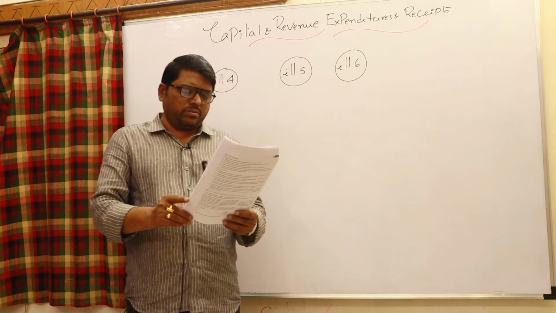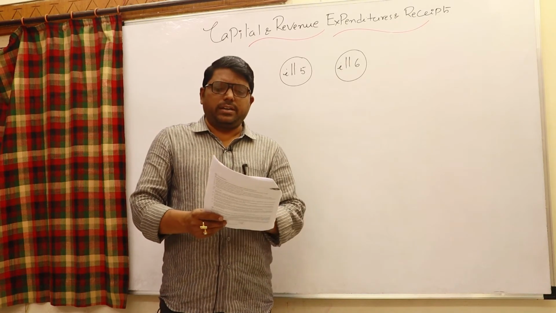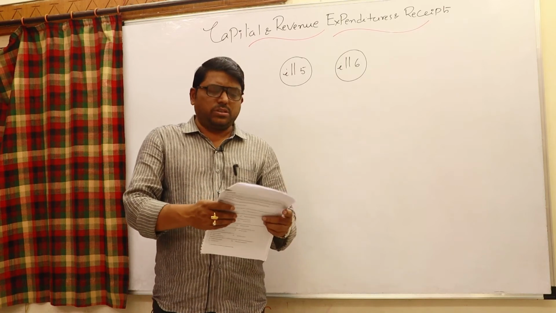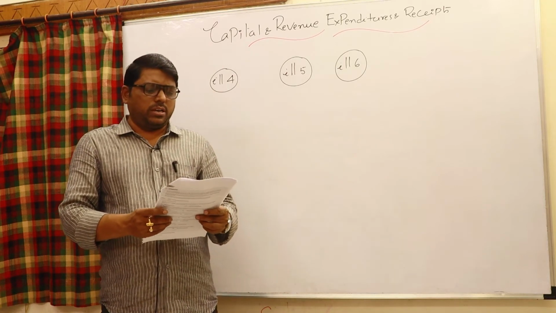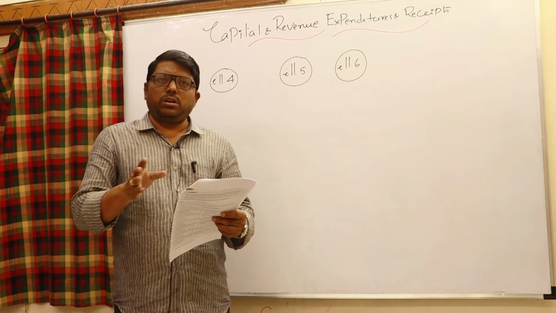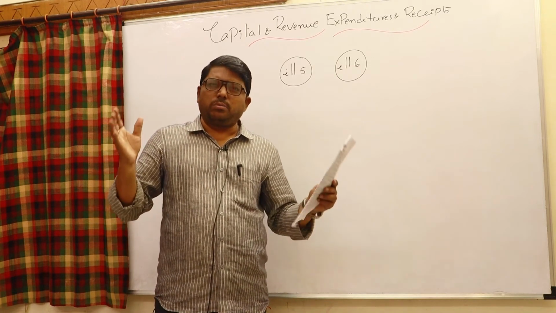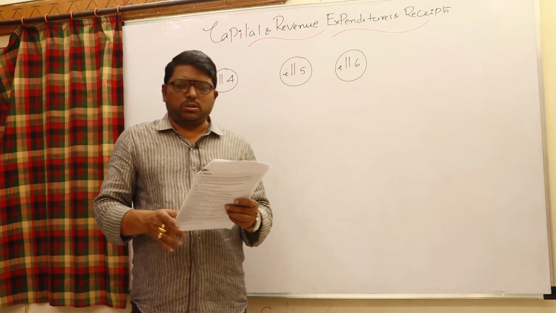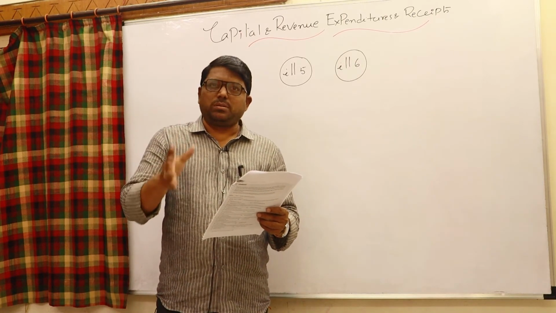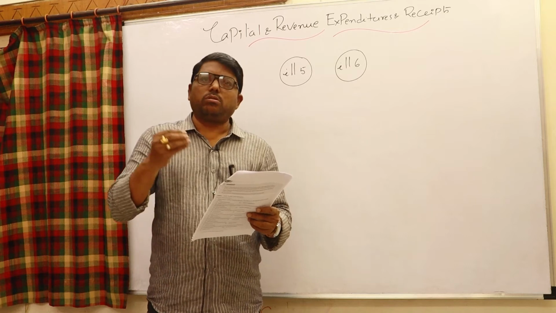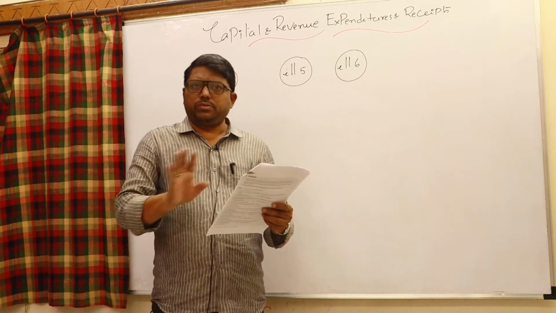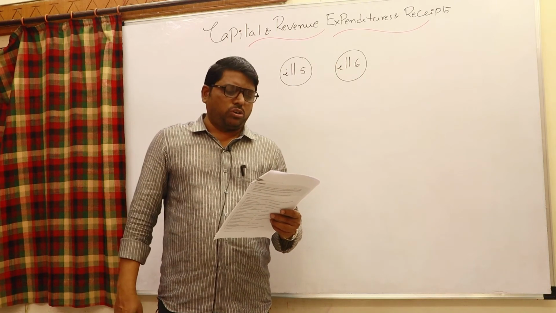Compensation paid to 2.5 workers who opted for voluntary retirement service, who would like to retire earlier than their retirement age, which is called VRS, voluntary retirement payment. Usually the VRS amount may be a bigger amount. It is not a capital payment, it is not an asset, no doubt. The amount paid to VRS is of the nature of revenue expenditure, no doubt. Capital expenditure it is not at all.